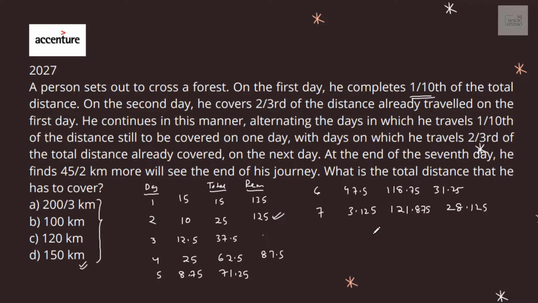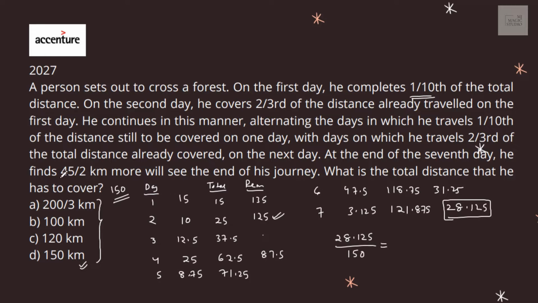You may use a calculator to find all these values. So if I have started with 150 kilometers, at the end of the 7th day, total distance left to be covered is 28.125.